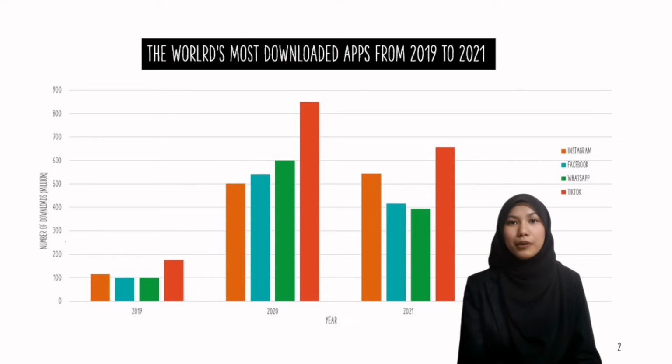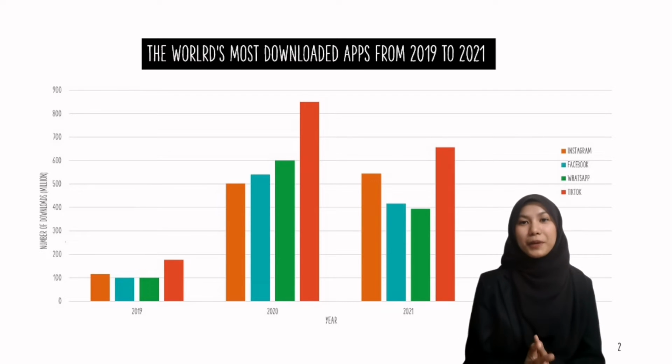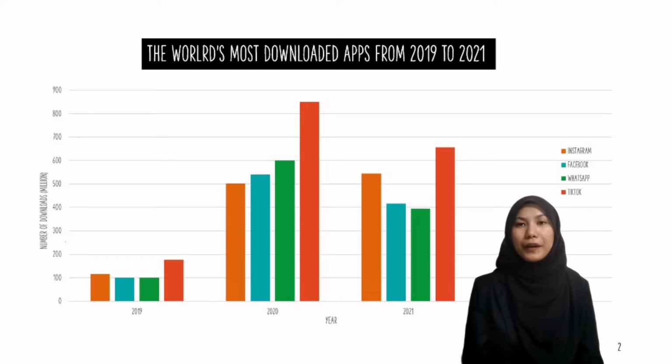My graph title is about the world's most downloaded apps from 2019 to 2021. As you can see, my graph consists of the 4 applications that were downloaded the most in the world, which are Facebook, Instagram, WhatsApp, and TikTok. The graph shown in the slide is a bar graph. I use a bar graph so that it is easy to read the statistics of the data. The data in the graph is collected from 2019 until 2021. The purpose of this bar graph is to compare the number of downloads for apps in the world over time.